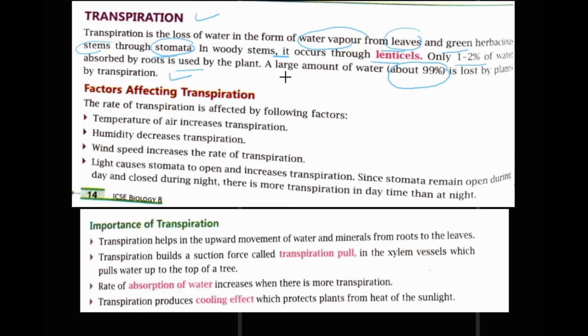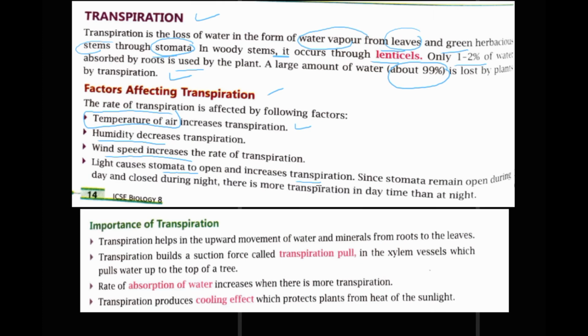Factors which affect the transpiration are: number 1, increase in temperature of the air increases transpiration. Number 2, humidity decreases transpiration. Wind speed increases the rate of transpiration, and sunlight causes stomata to open and increases transpiration.